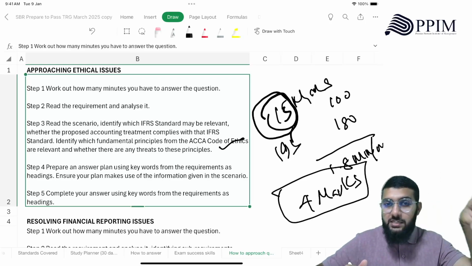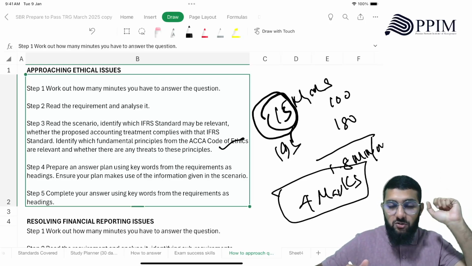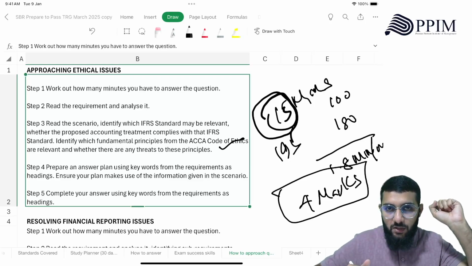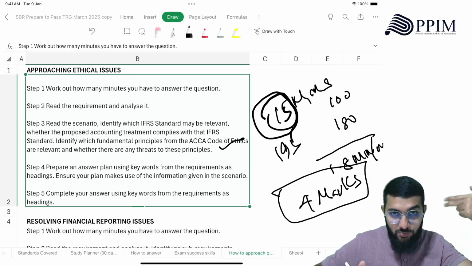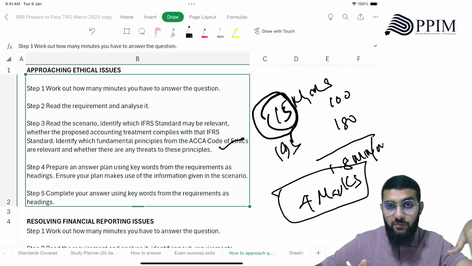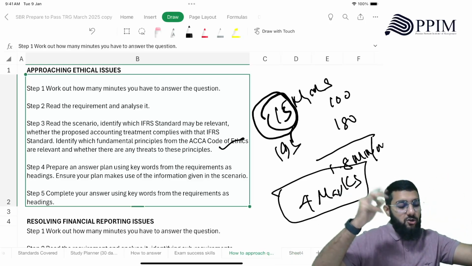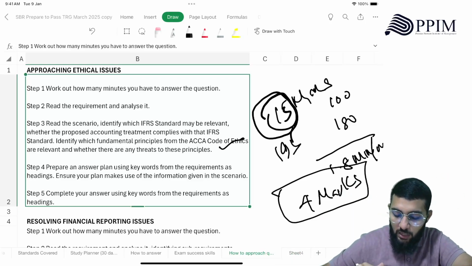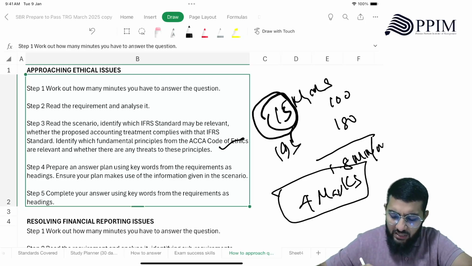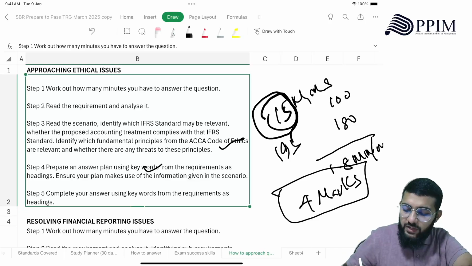So objectivity, integrity, confidentiality, professional competence and due care, professional behavior, right? Are there any threats? Self-interest, could be self-review, could be intimidation, could be familiarity, could be advocacy. Remember that. If there are, you have to bring that knowledge and apply it in the scenario. Prepare an answer plan using keywords from the requirements as headings. Ensure your plan makes use of the information given in the scenario. Application is key.